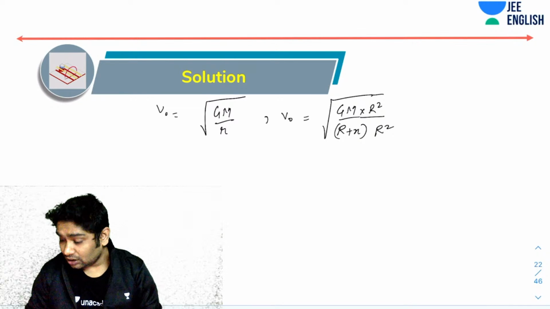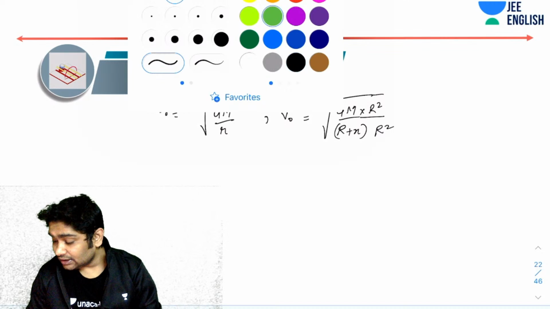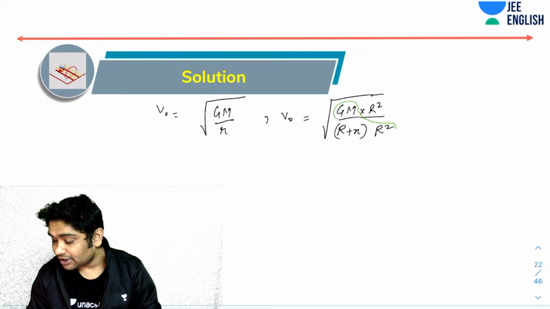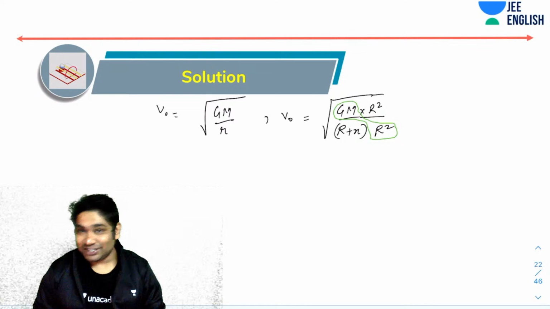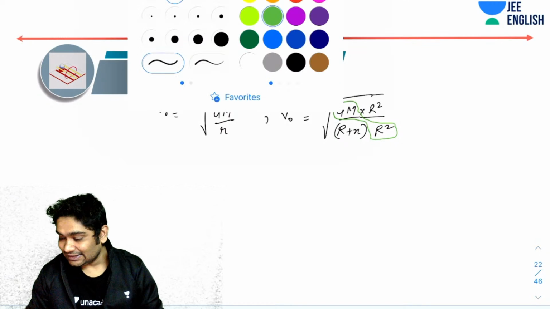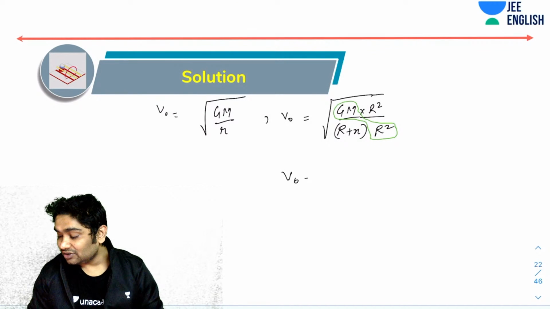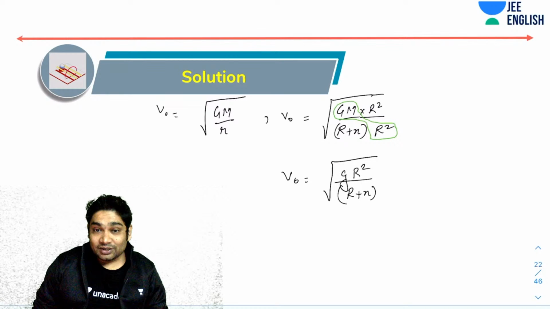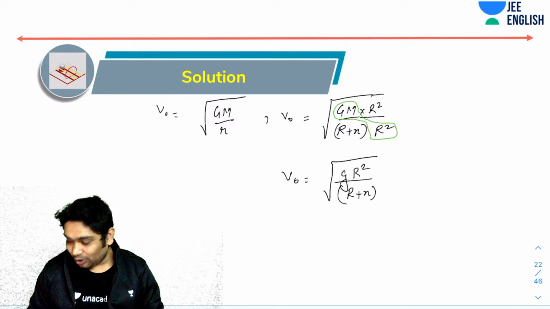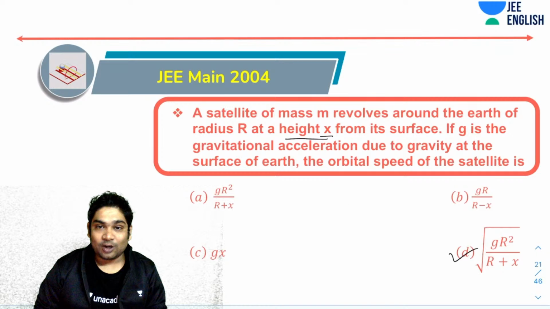If I do that, you will notice that this term is nothing but g. Correct? This is g. So your answer is v naught equals root of gR square over R plus x. So yes, absolutely correct. All of you guys, D is the correct option.